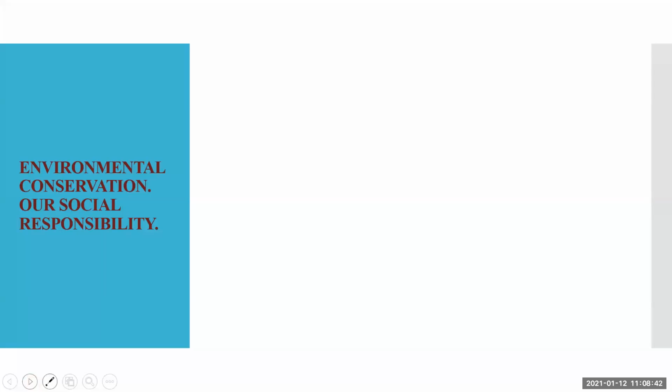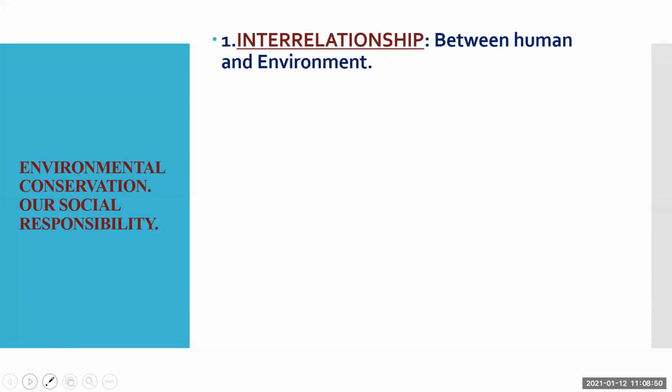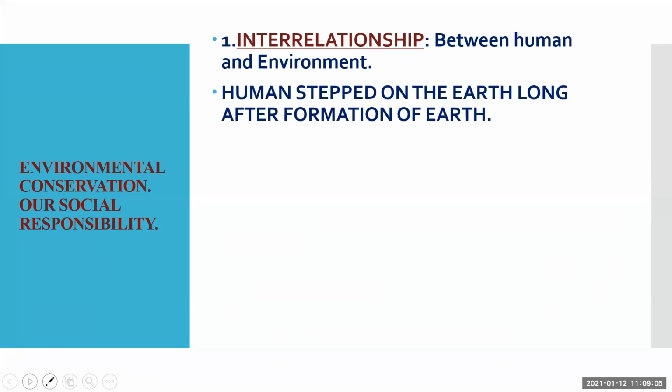Now we will talk about environmental conservation, our social responsibility, and how it is our responsibility. See, the interrelationship between human and environment. Since the existence of human, there has been an interrelationship between human and environment. I told you human beings are not able to live without the environment. Humans stepped on the earth long after the formation of the earth, approximately 300 crore years later, when the human being came into existence.